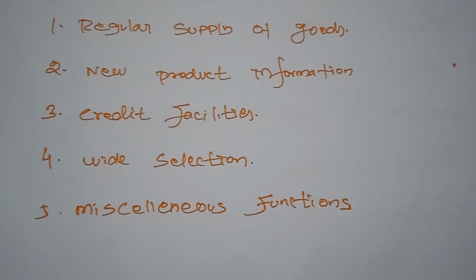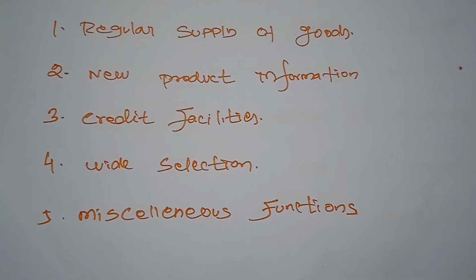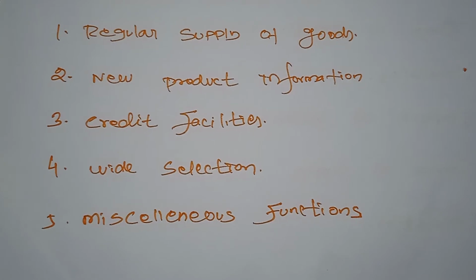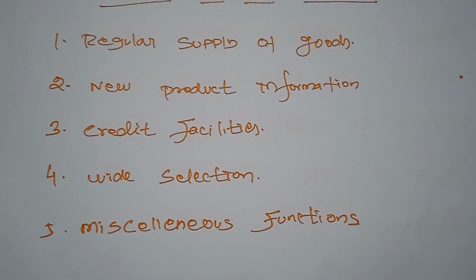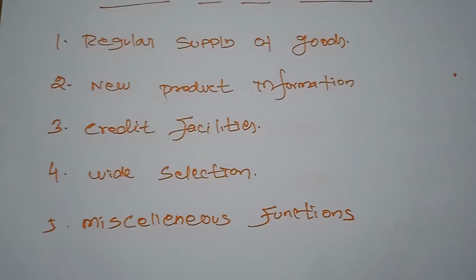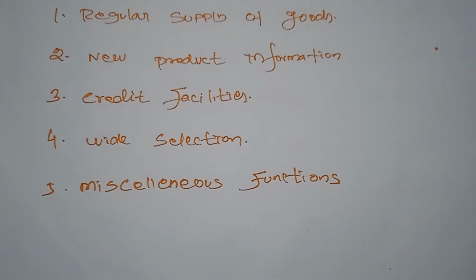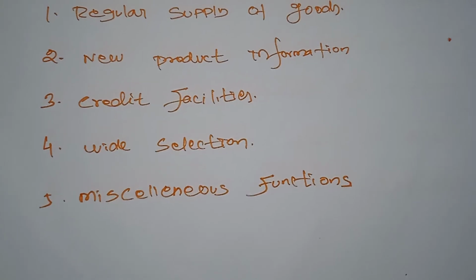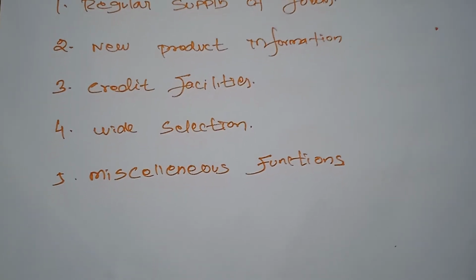Next, credit facilities. Sometimes the retailers provide credit facilities to their customers and enable them to increase their level of consumption. As we have studied already, many of the consumers are monthly earning people.